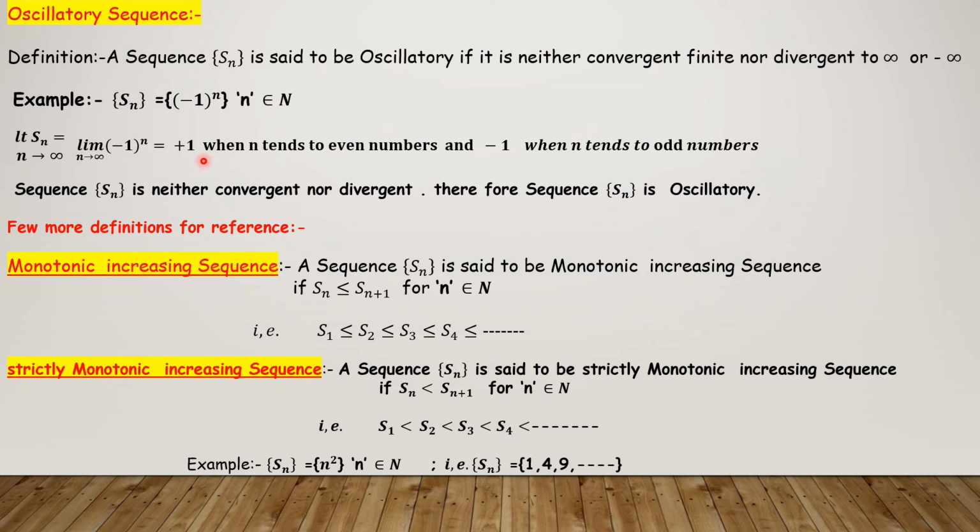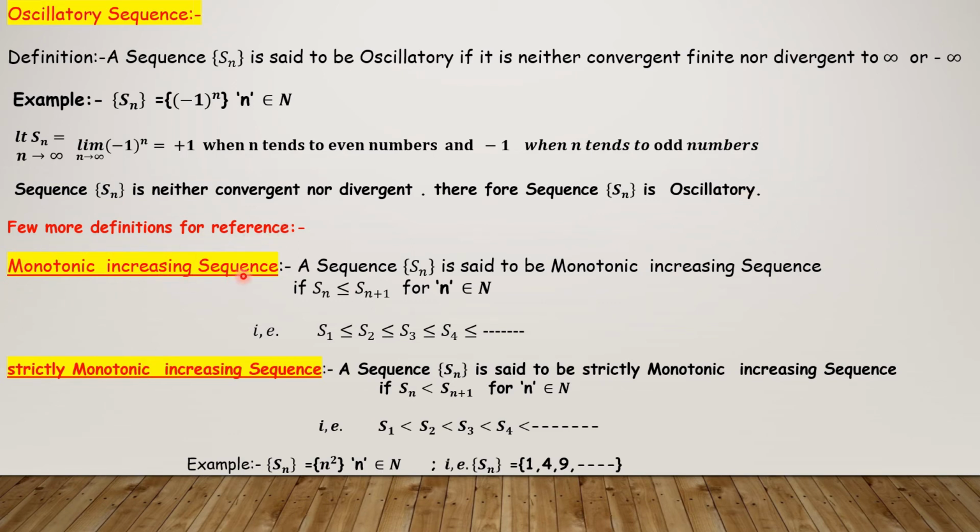So it is not settling at plus 1 or minus 1; it is oscillating between plus 1 and minus 1 as n tends to even or odd numbers. This type of sequence is called an oscillatory sequence. It is neither convergent nor divergent. Therefore, this is oscillatory.